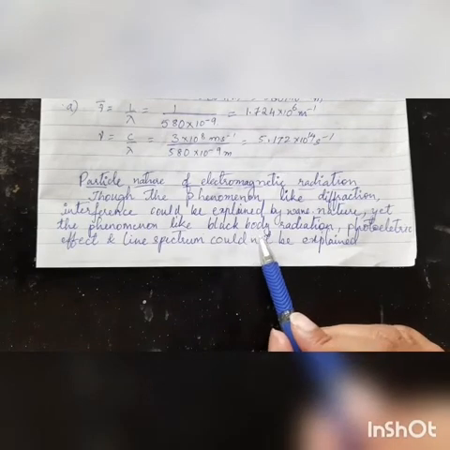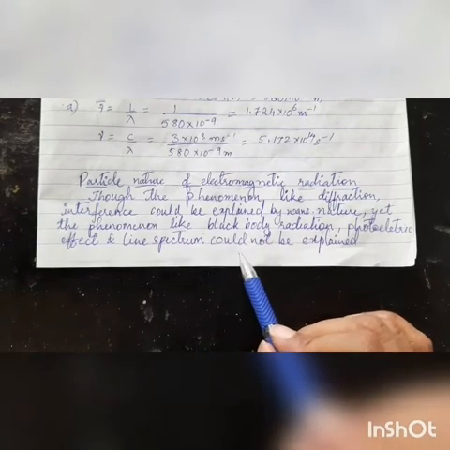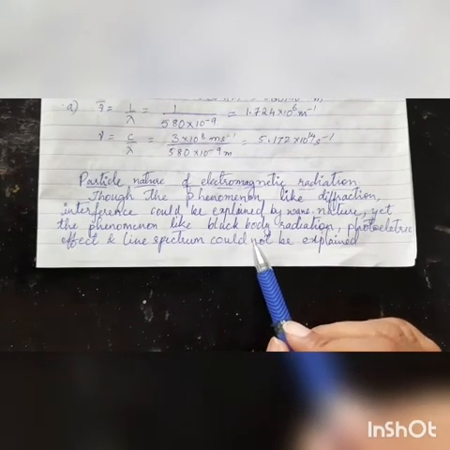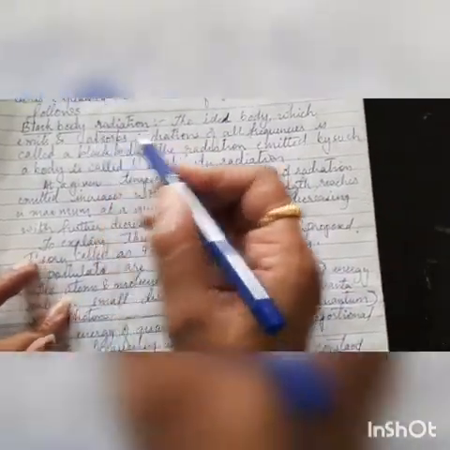So what do black body radiation, photoelectric effect and line spectrum mean? Let us take a look at each of them individually. So let us take a look at black body radiation.